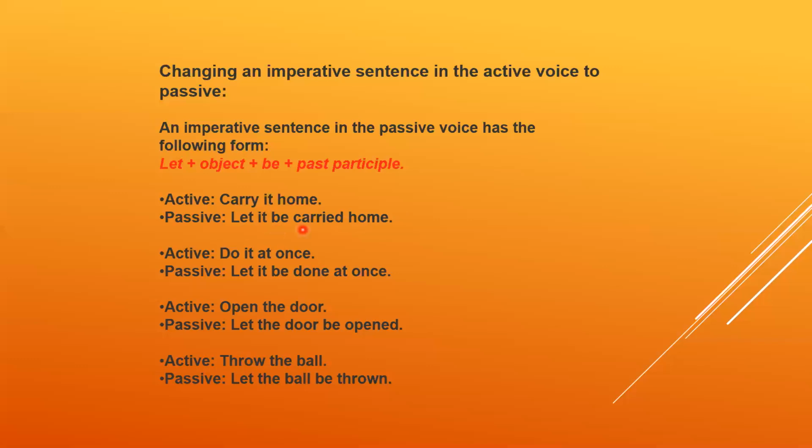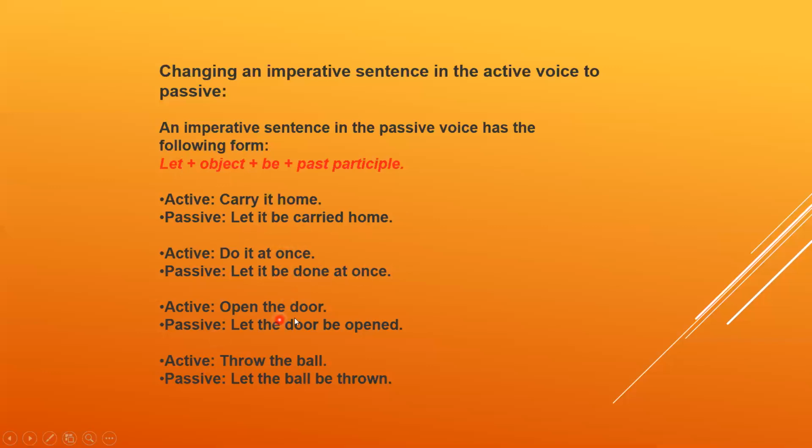Let it be carried home. For example, do it at once. Let it be done at once. Now, we have put let, then the object, like here it is written object. Here it is the object. Now, if it becomes the subject over here: let it be done at once.